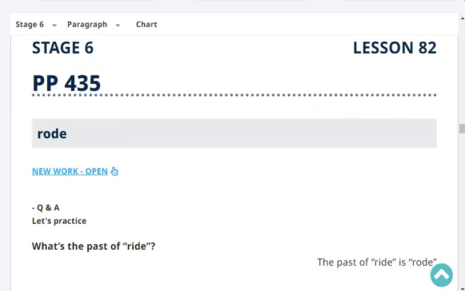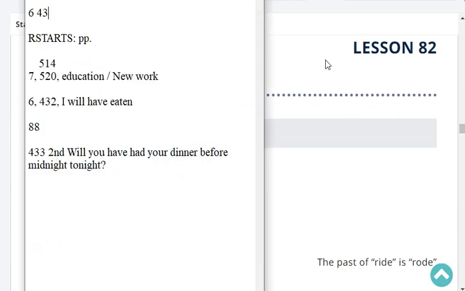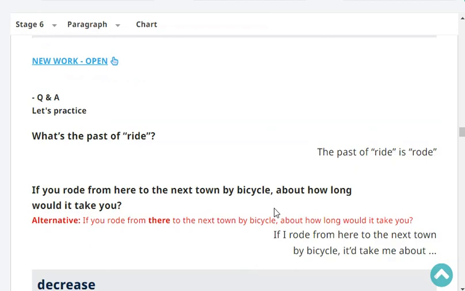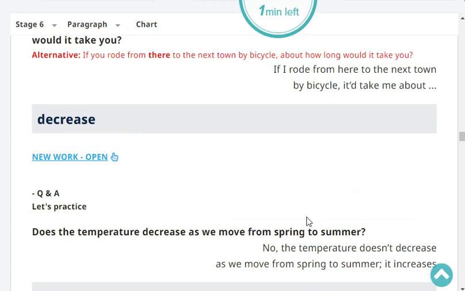Road. What is the path of the light? The path of light is road. If you rode from here to the next town by bicycle, about how long would it take you? If I rode from here to the next town by bicycle, it would take me about 30 minutes. Very good.